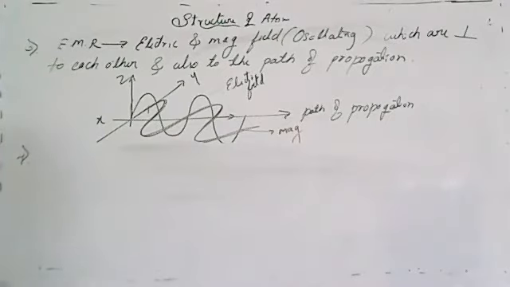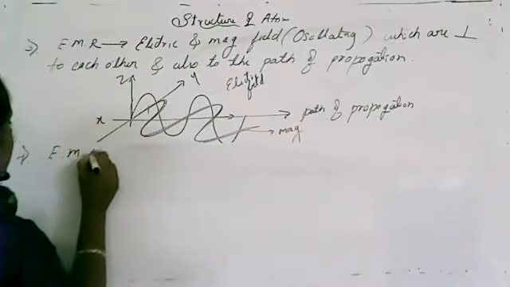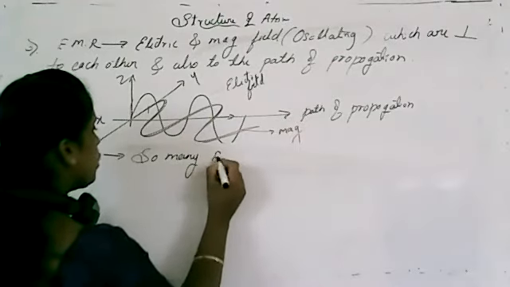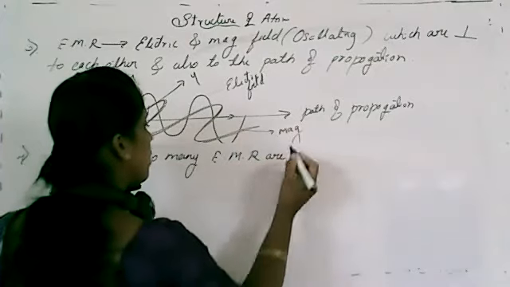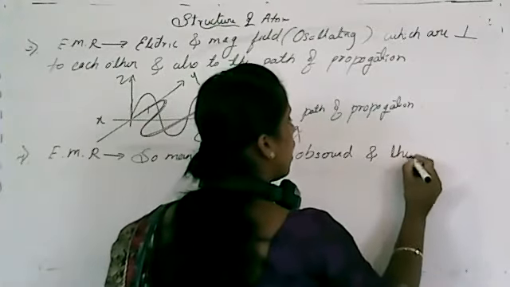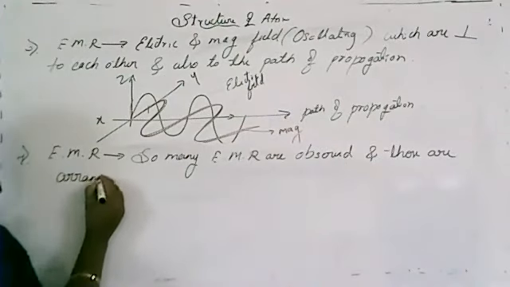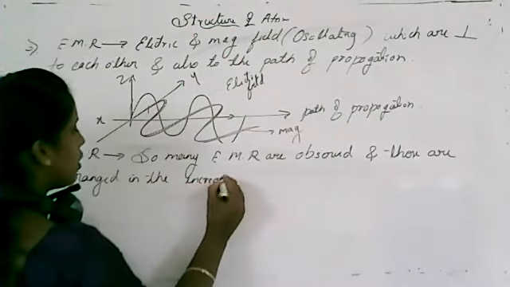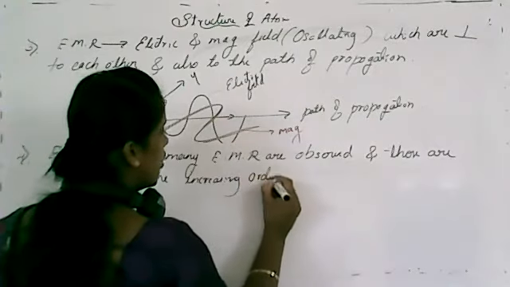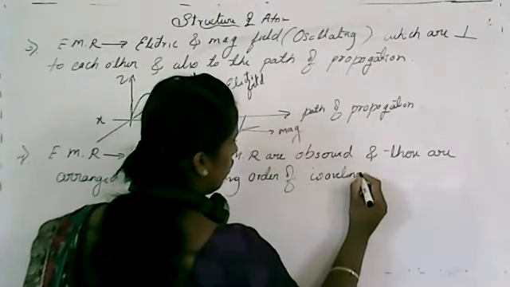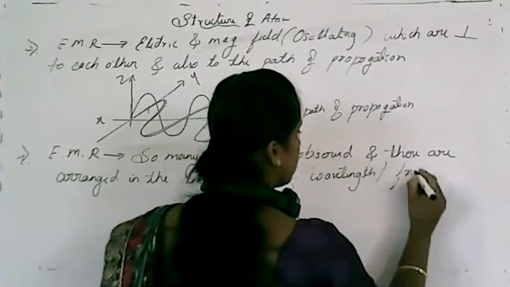So here it explains that many electromagnetic radiations are observed, and those are arranged in the increasing order of wavelength, sorry, write it as wavelength or frequency.